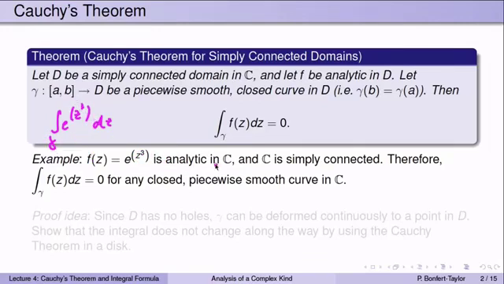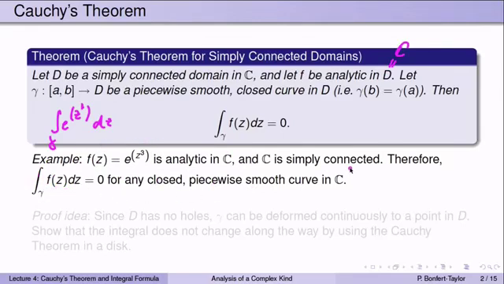E to the z cubed is analytic in C. C, the whole complex plane, is simply connected. Therefore, we can apply Cauchy's theorem with D being the entire complex plane, and find that the integral over gamma, f of z dz is equal to 0 for any closed piecewise smooth curve in C. More generally, if you have a function that's analytic in C, any function analytic in C, the integral over any closed curve is always going to be 0.